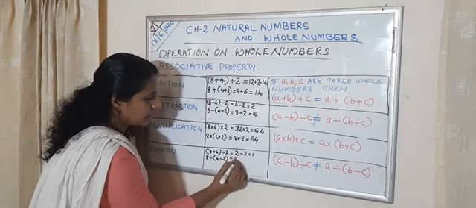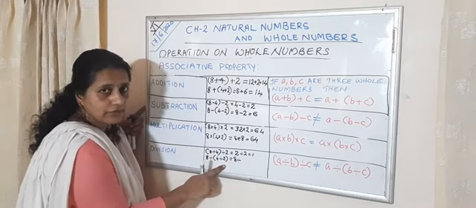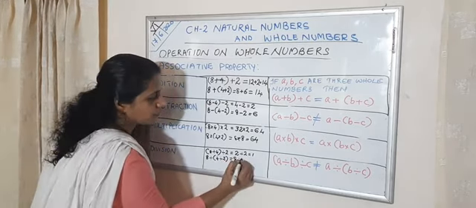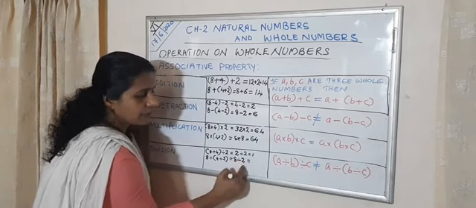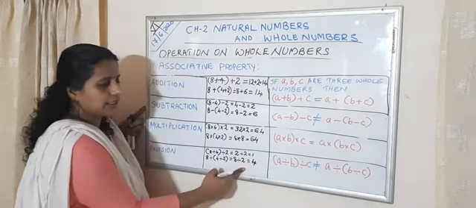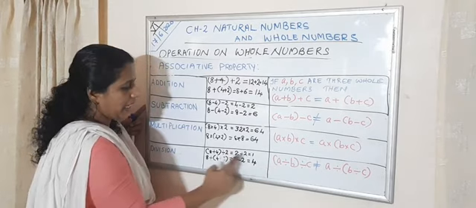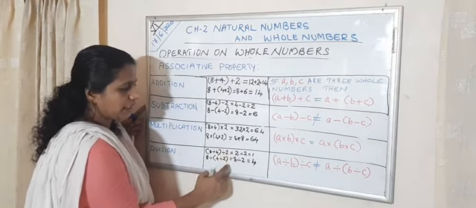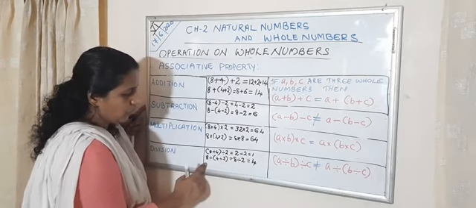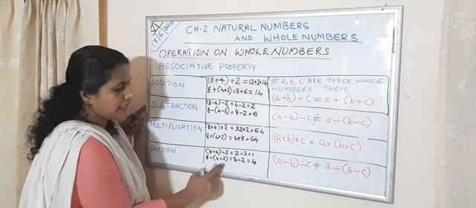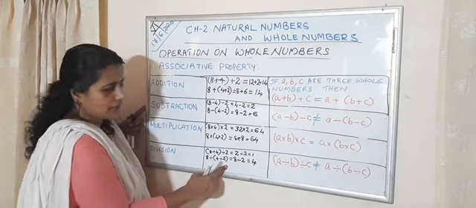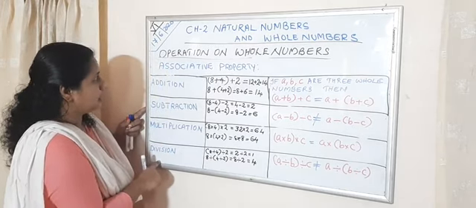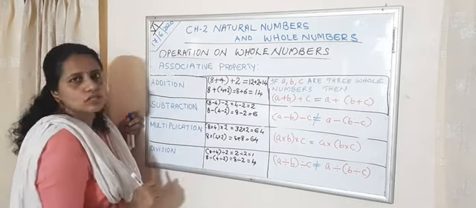That is 8 divided by, what is 4 divided by 2? 2. Then what is 8 divided by 2? 4. Look at here. We can see (A divided by B) divided by C is not equal to A divided by (B divided by C). That is, division is not under associative property.